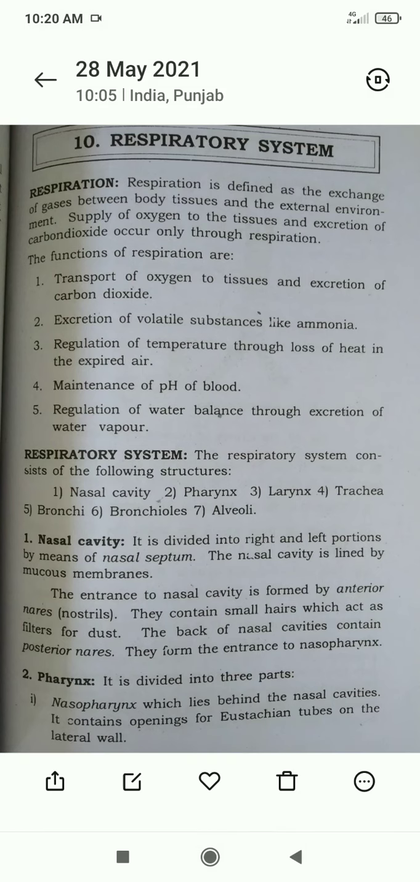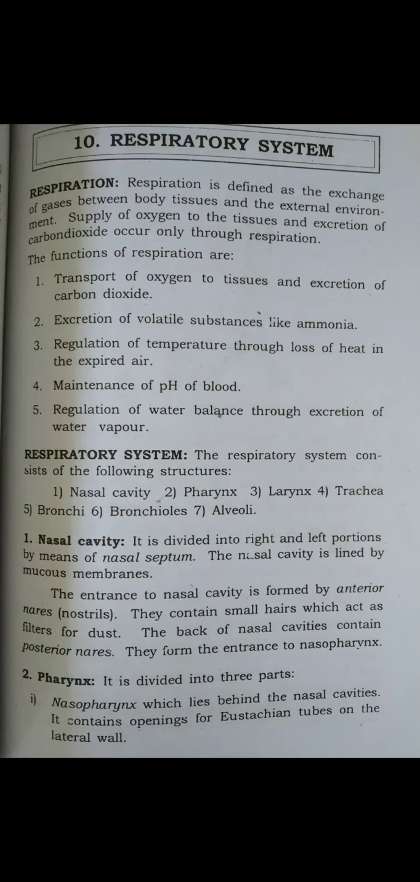The organs involved in the respiratory system are the nose and nasal cavity, pharynx, larynx, trachea, two bronchi, and two lungs. So these are the organs of the respiratory system. Next, we will discuss each and every part of the respiratory system. Let's start with the nose and nasal cavity.